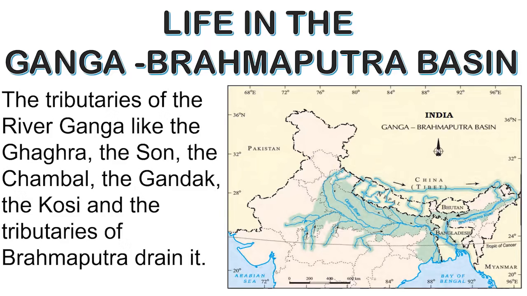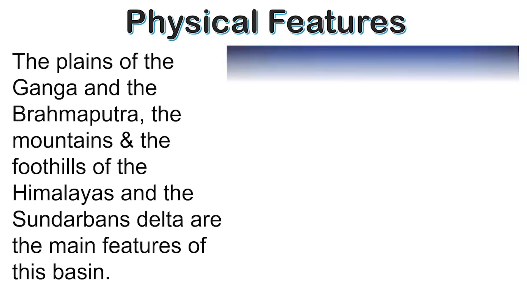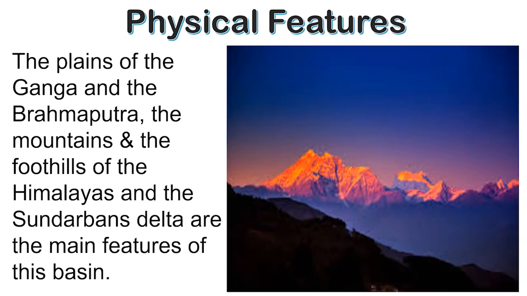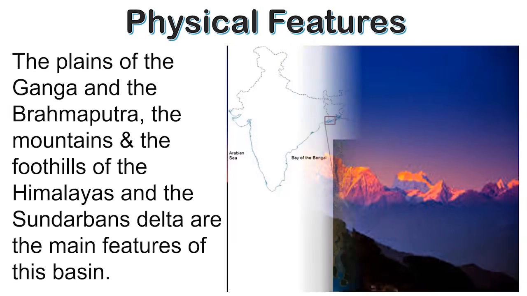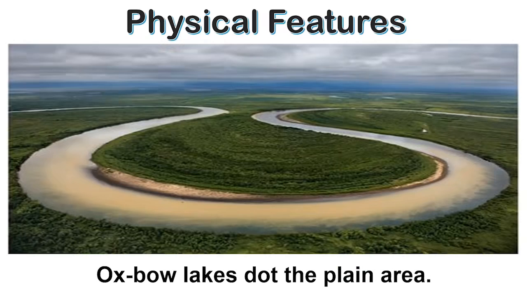The tributaries of the river Ganga like the Ghagra, the Son, the Chambal, the Gandak, the Kosi and the tributaries of Brahmaputra drain it. The plains of the Ganga and the Brahmaputra, the mountains and the foothills of the Himalayas and the Sundarbans delta are the main features of this basin. Oxbow lakes dot the plain area.